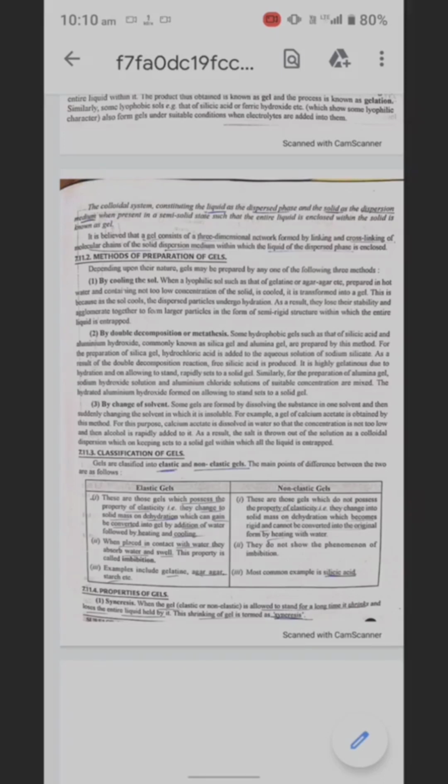Third one is by changing of solvent. Some gels are prepared by dissolving the substance in one solvent and then suddenly changing to a solvent in which it is insoluble. For example, a gel of calcium acetate is obtained by this method. For this purpose, calcium acetate is dissolved in water so that the concentration is not too low, and then alcohol is rapidly added to it. As a result, the salt is thrown out of the solution as colloidal dispersion, which on keeping sets to a solid gel within which all the liquid is entrapped.